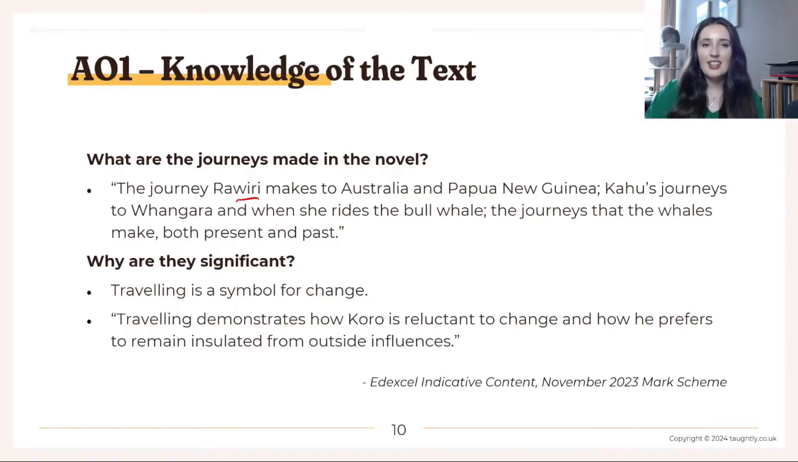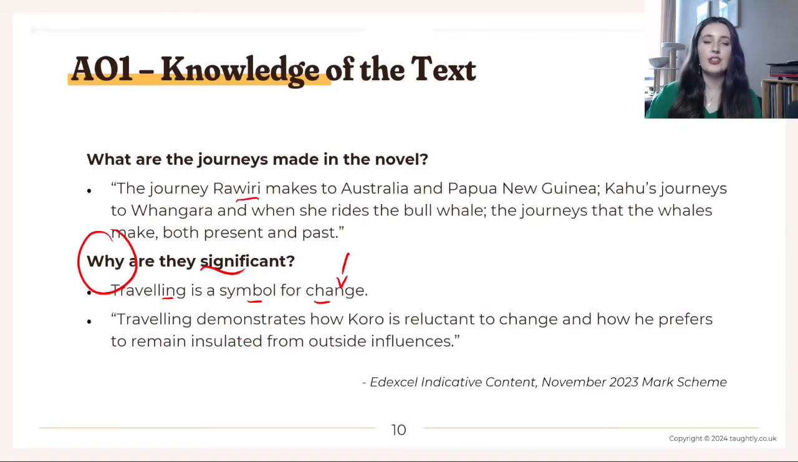You also need to link back to your question, right? Your question is saying, explore the significance of travelling in the novel. So it's not just pick out the best moments and summarise them and retell the story, right? Edexcel aren't looking for a summary, they're looking for analysis. They're looking for you to say why it is significant. So you could simply say, travelling is a symbol for change or journeys or growth, right? So that could be one reason.